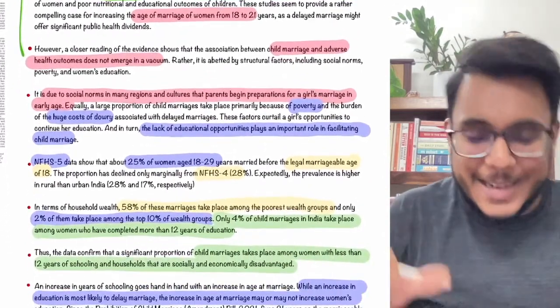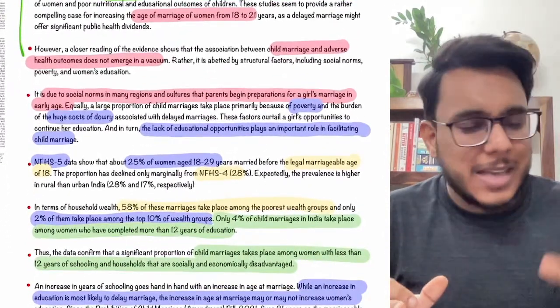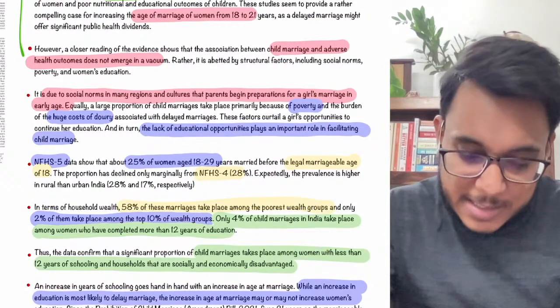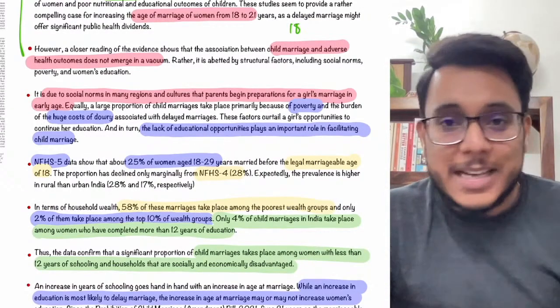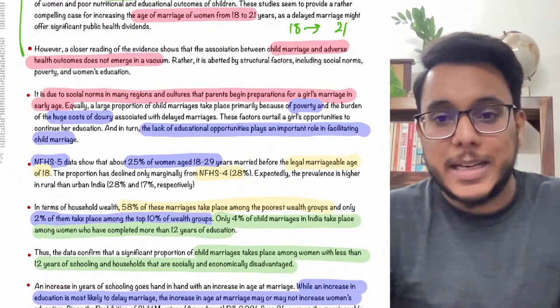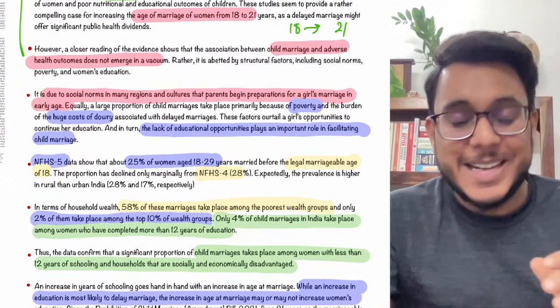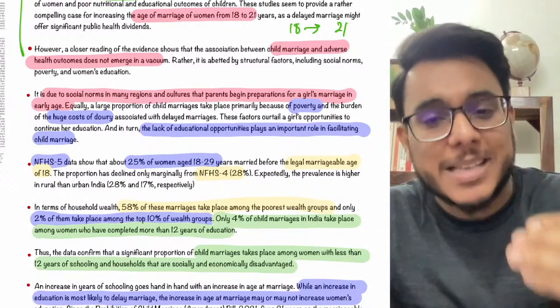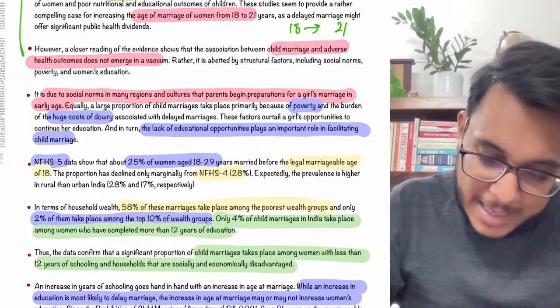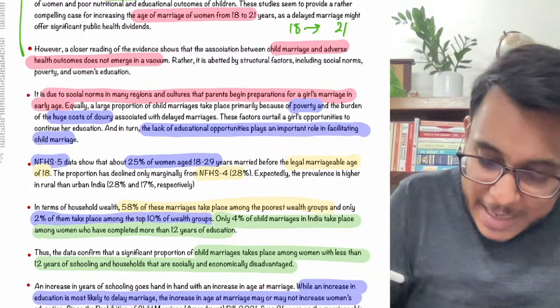Now guys, it has been said that child marriages are not only because the age of marriage for girls is less, that is 18 years. There is not a magic pill that if you increase it to 21 years, child marriages will automatically reduce. It says there are many other complexities in why child marriages are happening. So guys, it has been said that there are certain reasons.